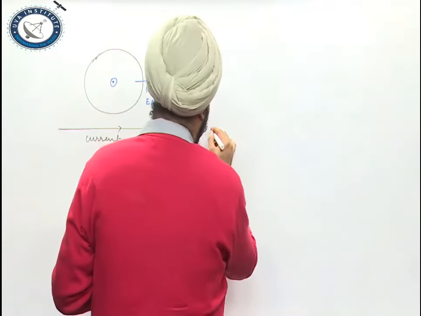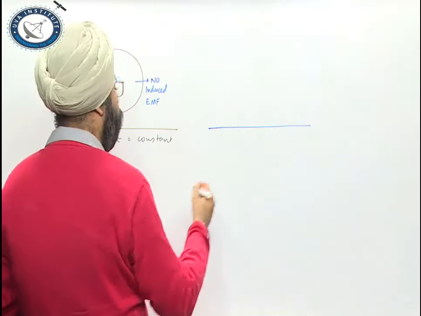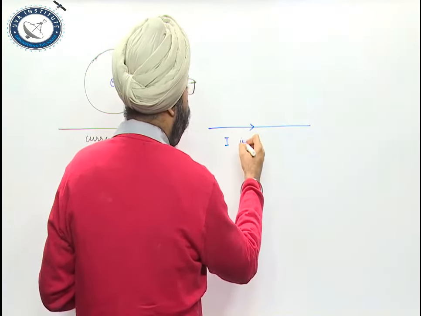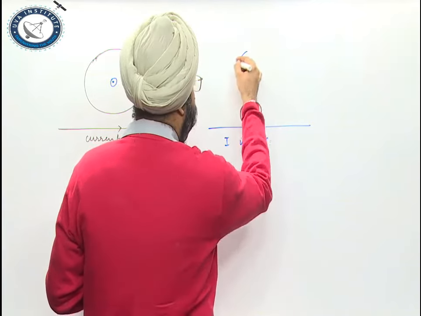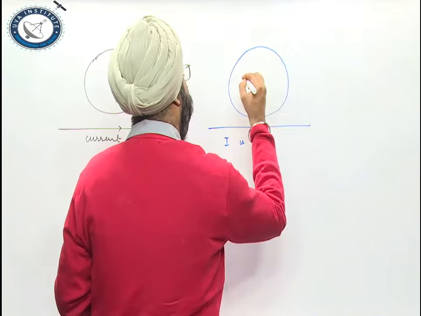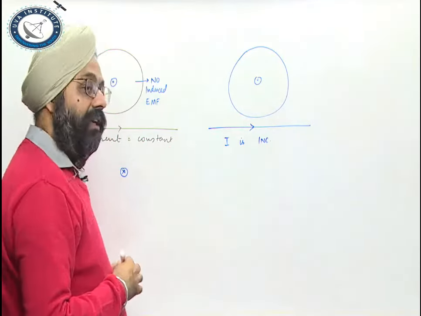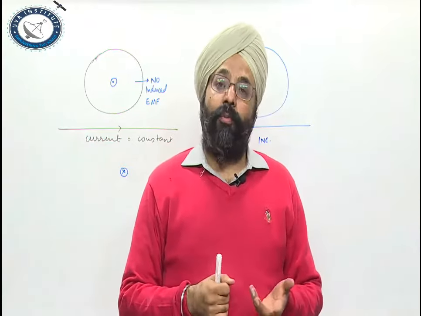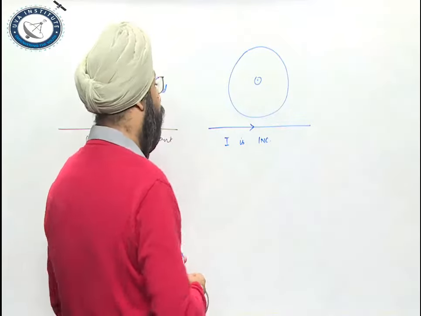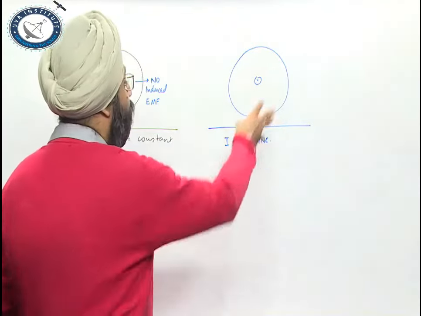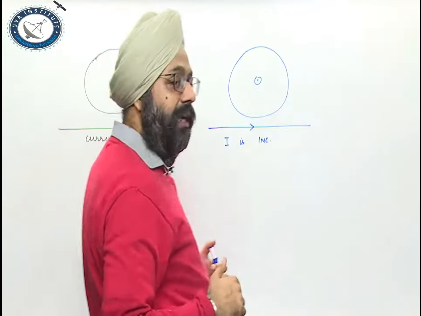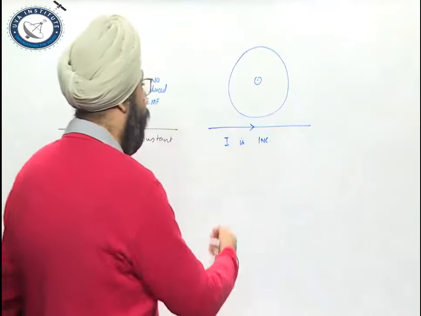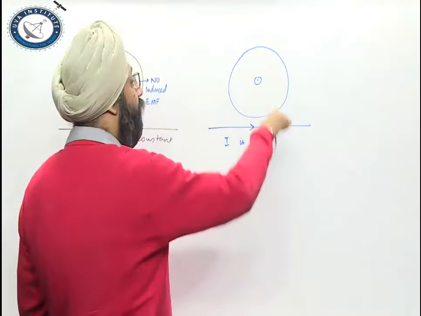On the contrary, let me think that this is another coil and current carrying conductor, in which my current I is increasing. If this current I is increasing, the flux linked will increase. Magnetic field due to an infinitely long conductor is mu naught I by 2 pi r, so the magnetic field will increase. So my magnetic field linked with the coil increases, so the induced EMF will be such that it will try to oppose the cause of production, it will try to decrease this magnetic field. Since the magnetic field is outside and it is increasing, the induced magnetic field will be like this.